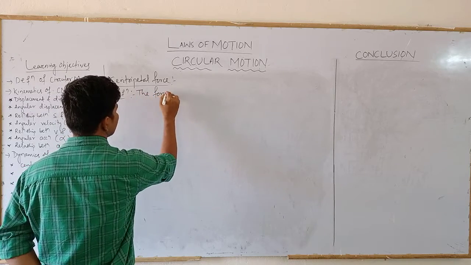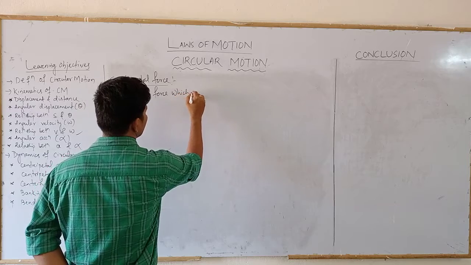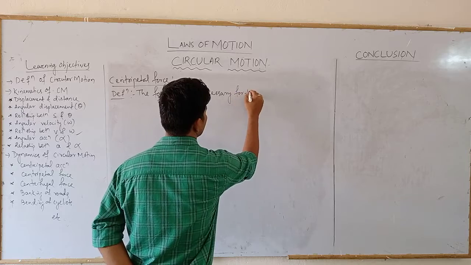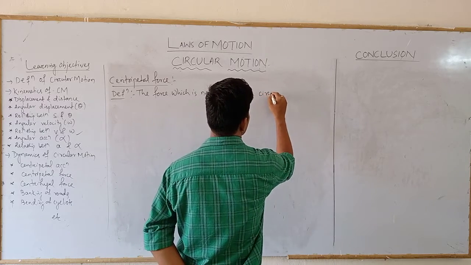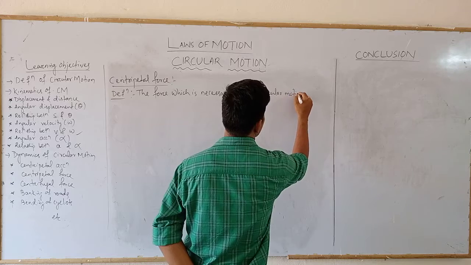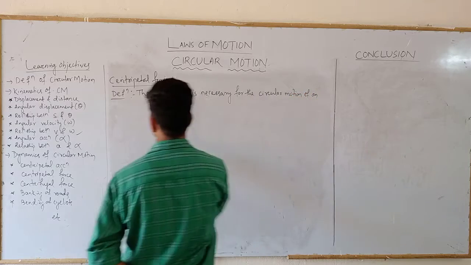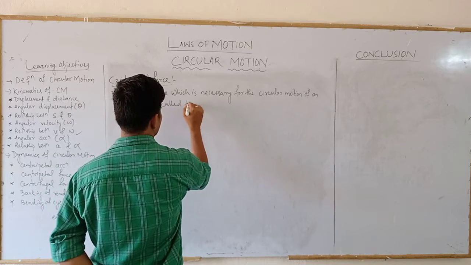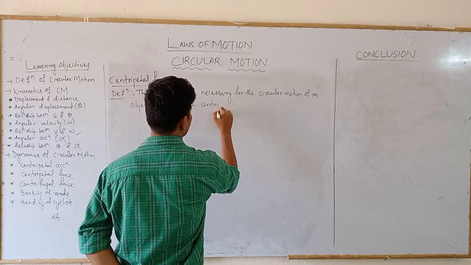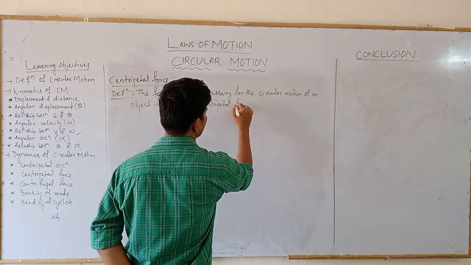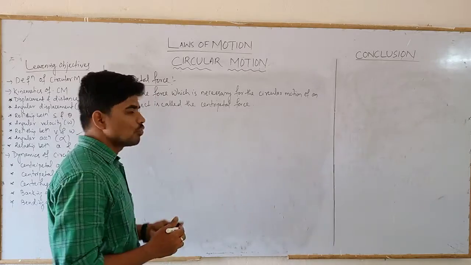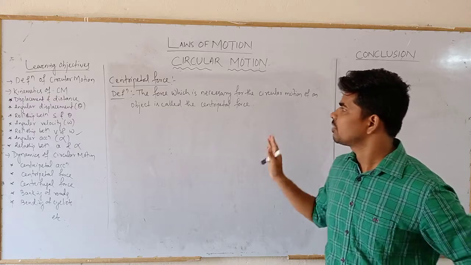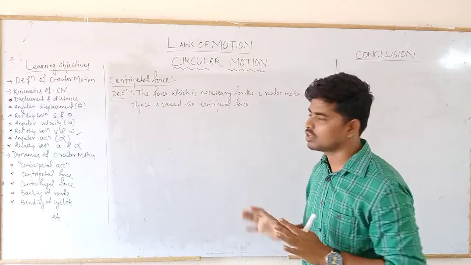The force which is necessary for the circular motion of an object is called the centripetal force. Okay, I hope you are all getting this one. That is, the force which is necessary for the circular motion of an object will be called as the centripetal force. Just a very simple definition of this.